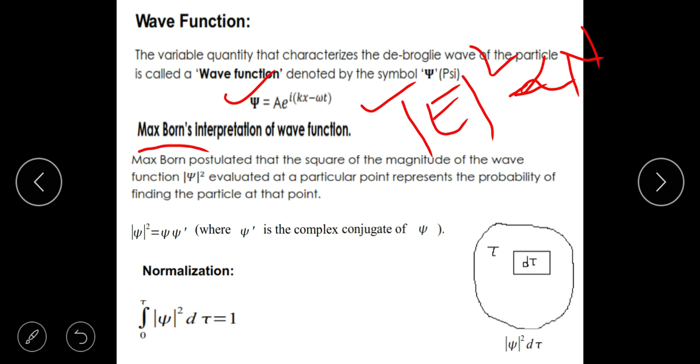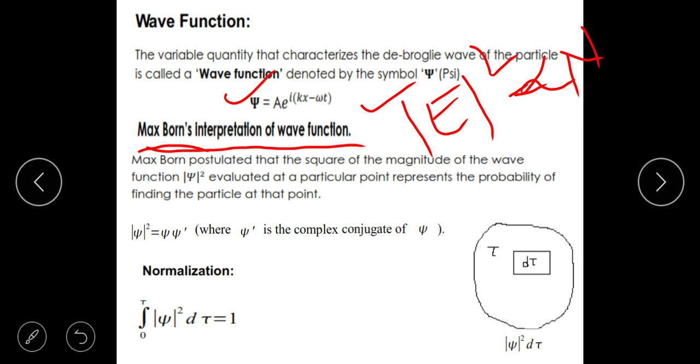Please remember, in the water wave you can actually measure the height of the water. But now what Max Born is telling is, it is true that an electron is represented by this function, but the square of this does not represent any quantity which is physical in nature. It represents a mathematical quantity called probability, and this is what is known as Max Born's interpretation of the wave function, and for this he won the Nobel Prize.